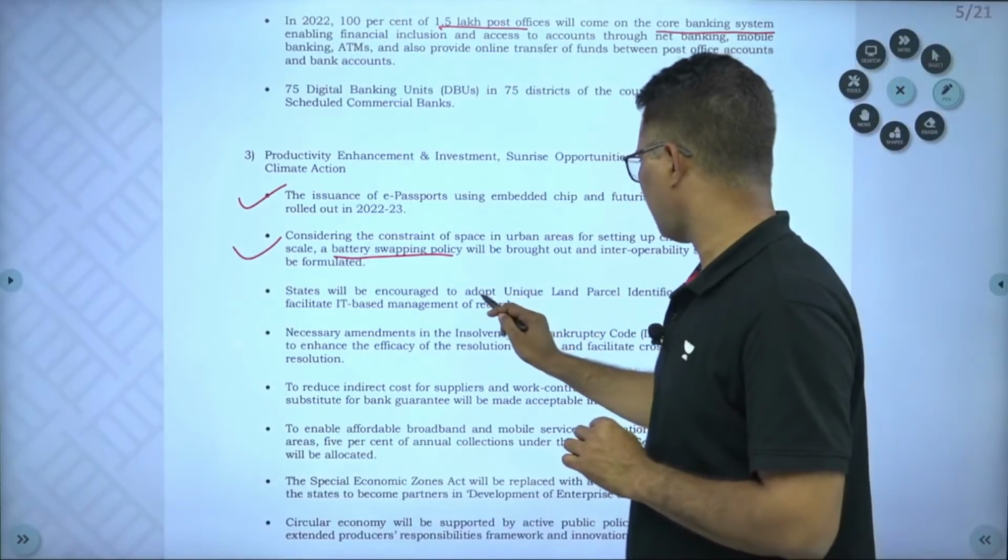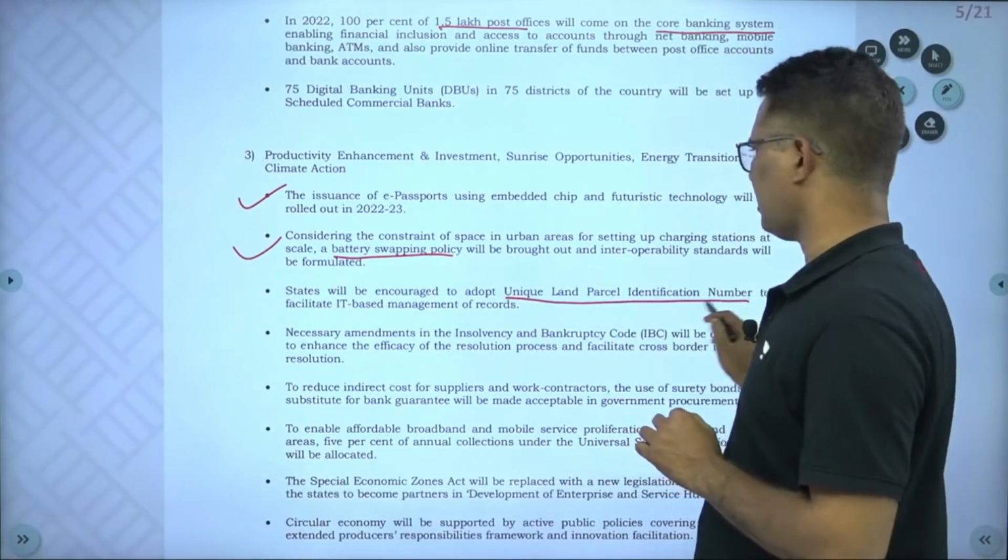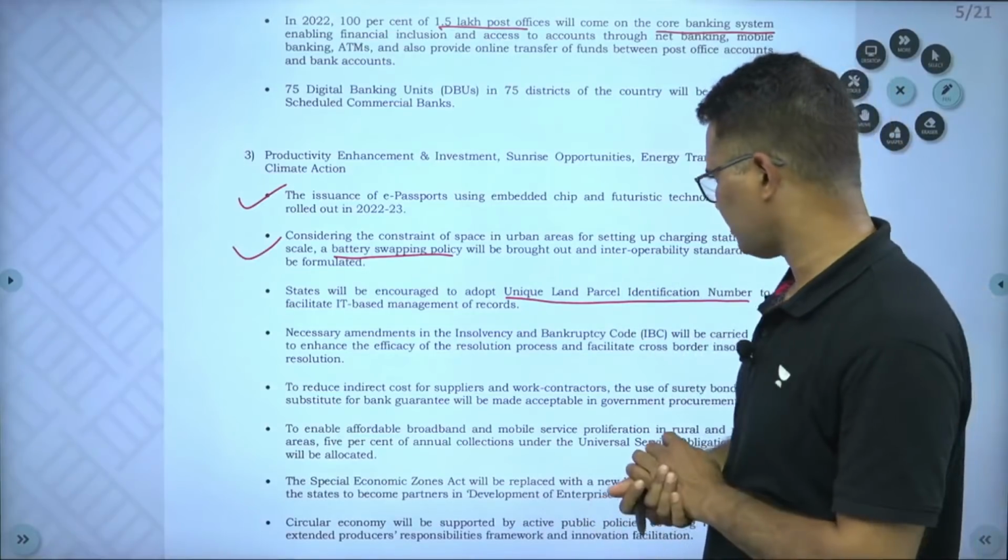Then states will be encouraged to adopt a unique land parcel identification number. This will also be known once developed.